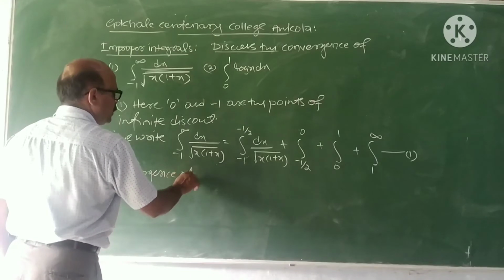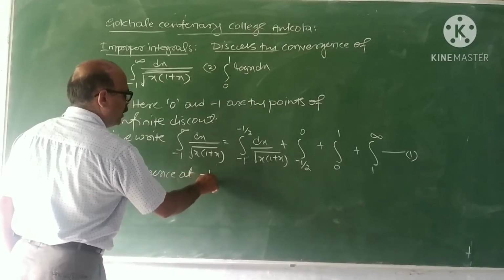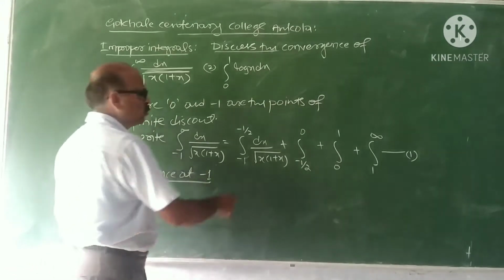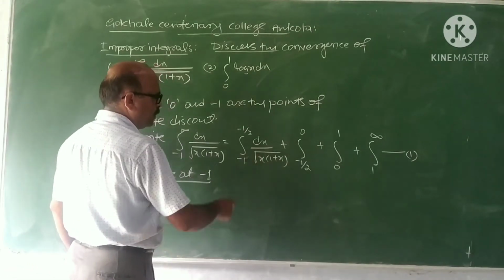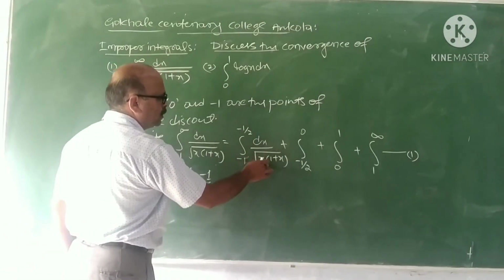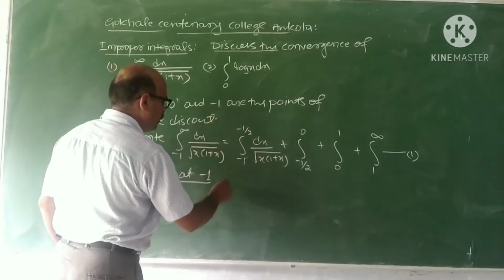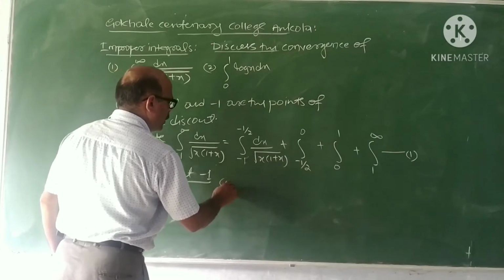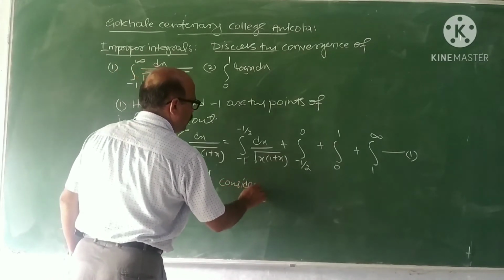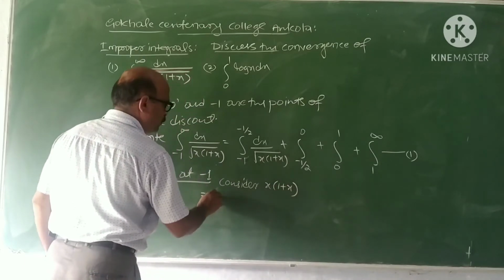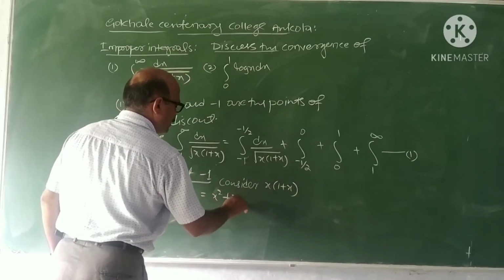Convergence at minus 1. First, we have to obtain the primitive of dx by root of x into 1 plus x. So first I obtain the primitive. For that, consider x into 1 plus x. It is equal to x square plus x.